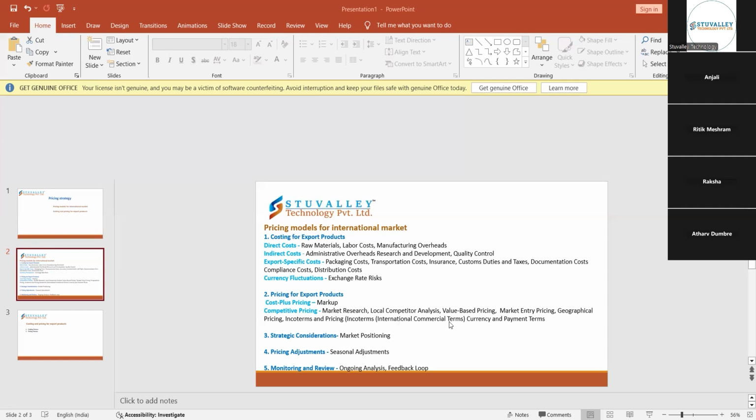The international commercial terms determine who is responsible for the shipping, the insurance, and the customs and duties.